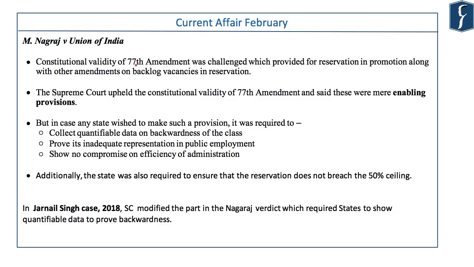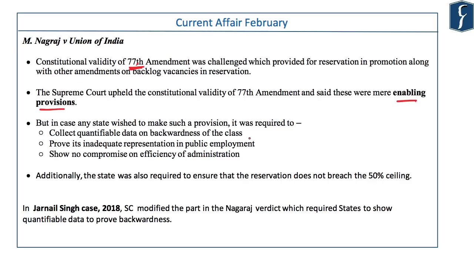In the M. Nagaraj case, the 77th Constitutional Amendment was challenged. The Supreme Court upheld the amendment. However, the court said that the provision 16.4a that was added by the amendment and also 16.4 were enabling provisions. And the Supreme Court laid down 3 conditions for providing reservations in job, promotion, and promotion with consequential seniority.